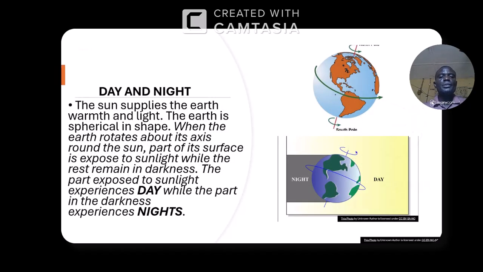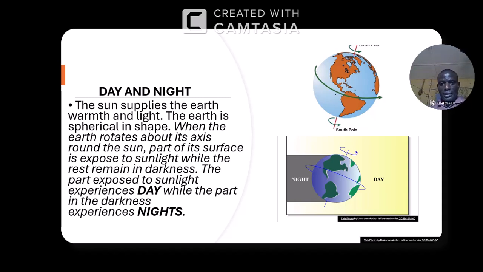Now, day and night. I told you that the earth is tilting at an angle to the vertical. That is the South Pole and North Pole. That is what the earth axis is called. The earth axis is bending like this. It's not vertical. It's not perpendicular to the surface of the earth, but it's tilting at a particular angle to the vertical, and it's now revolving.